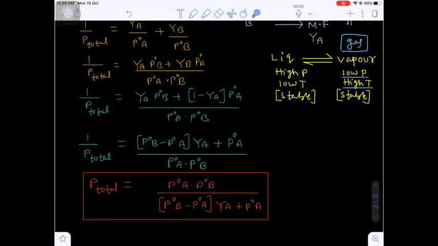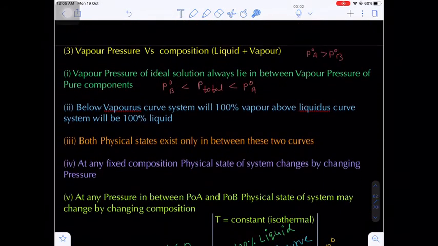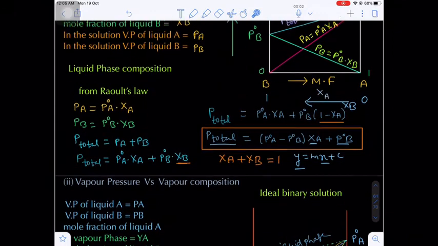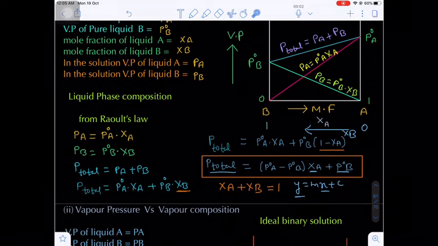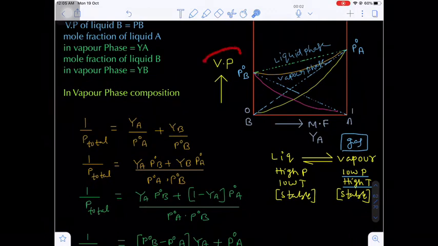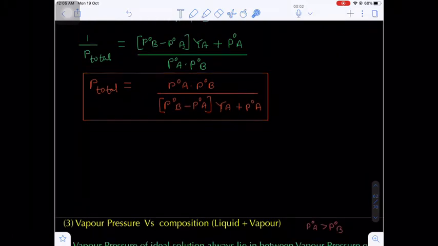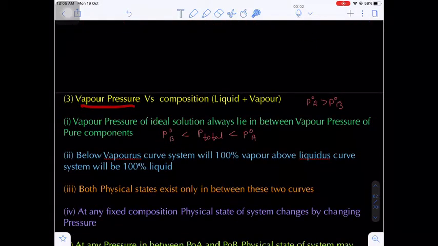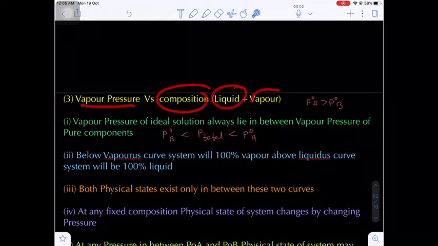Now here, the third curve is the vapor pressure curve versus the composition, where the composition is both liquid and vapor. That means the first graph is vapor pressure versus the mole fraction in the liquid phase, the second graph is vapor pressure versus the mole fraction in the vapor phase, and the third curve is vapor pressure versus the composition of both liquid and vapor.